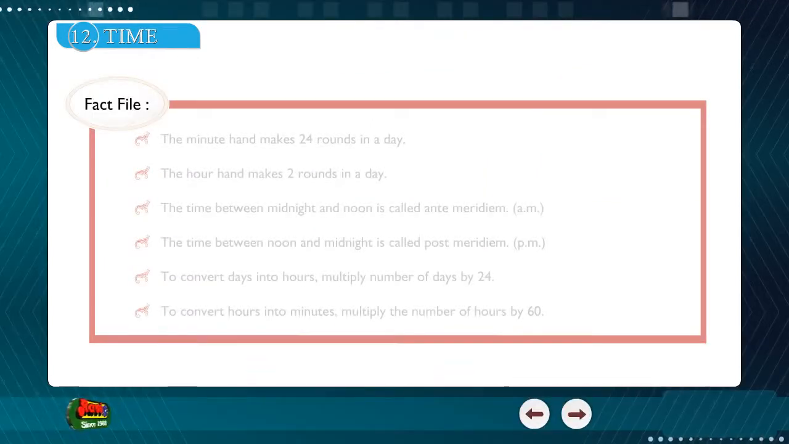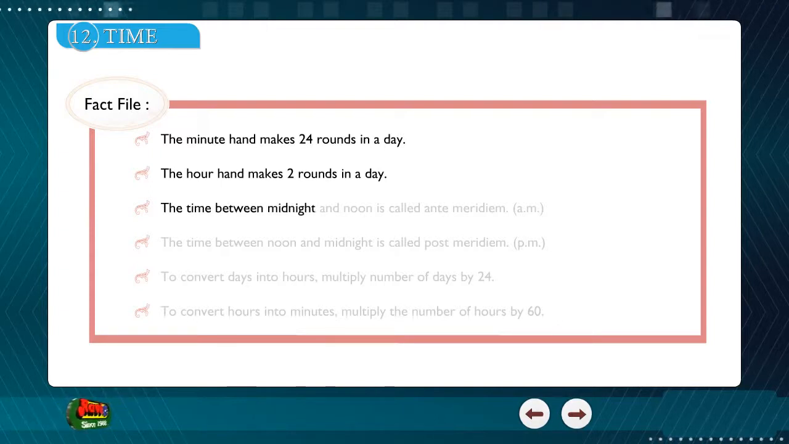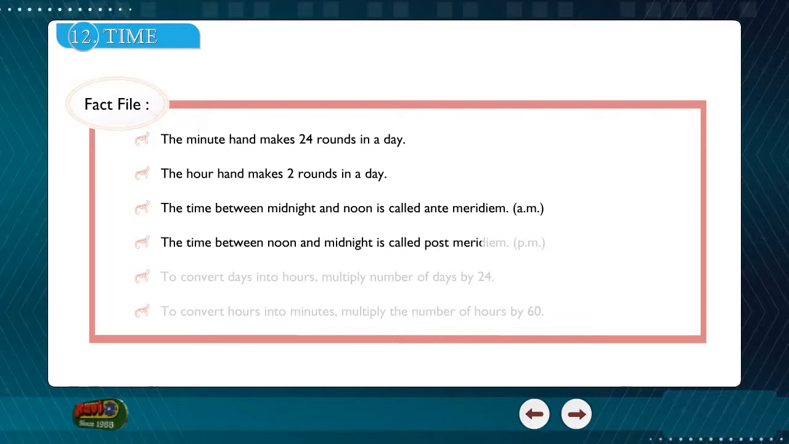Fact file. The minute hand makes 24 rounds in a day. The hour hand makes 2 rounds in a day. The time between midnight and noon is called ante-meridiem, AM. The time between noon and midnight is called post-meridiem, PM.